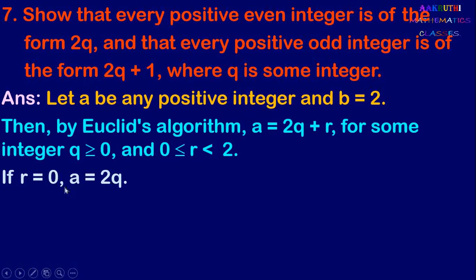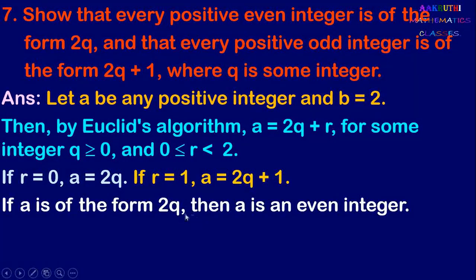Suppose r equal to 0, then we can write a equal to 2q plus 0, that is a equal to 2q. If r equal to 1, then we get a equal to 2q plus 1. So therefore, a can be written as 2q or 2q plus 1.